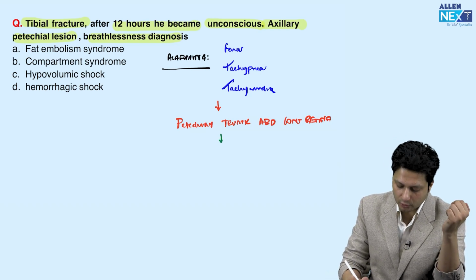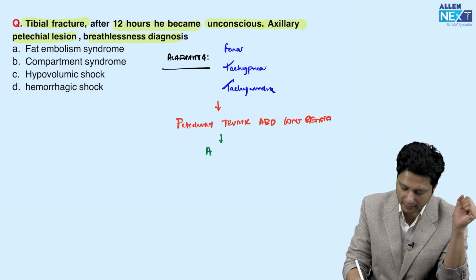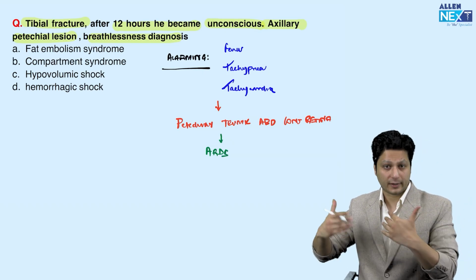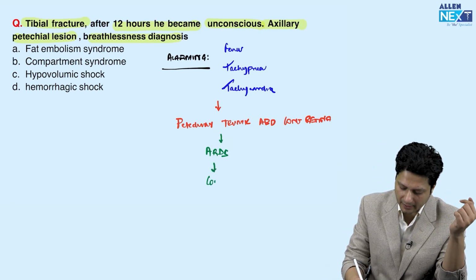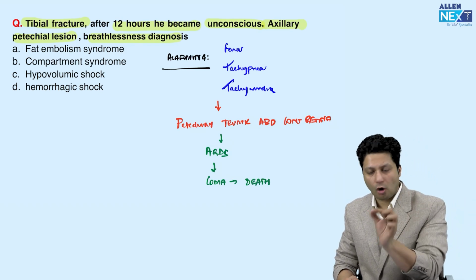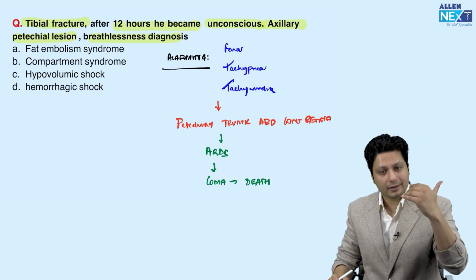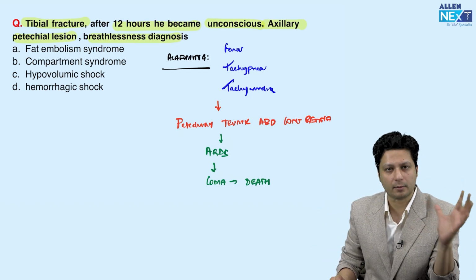After that, because of the pulmonary emboli, there could be a feature of adult respiratory distress syndrome. Alright. So it might result in acute respiratory distress because of the pulmonary embolism. And even then, the patient might become comatose or it might result in death of the individual. So this is one of the complications of a long bone fracture where the fat emboli from the medullary canal reach the circulation, resulting in the life-threatening event known as fat embolism.